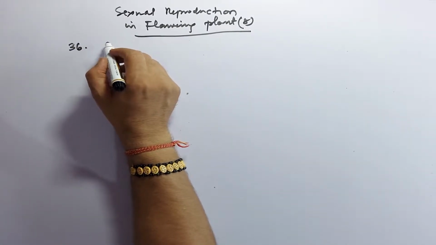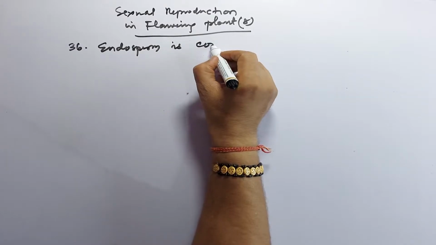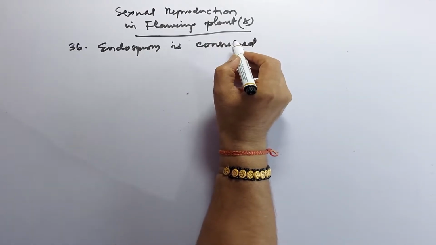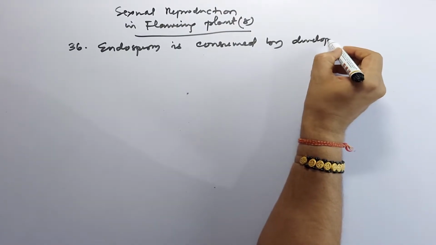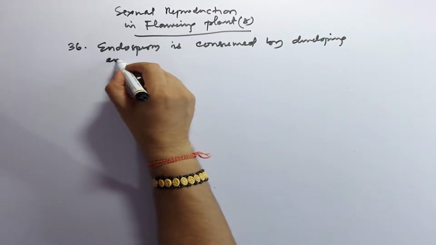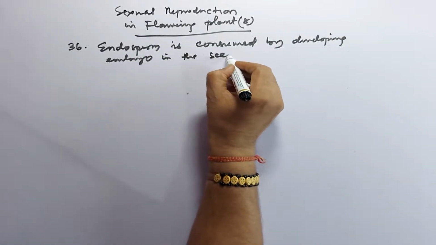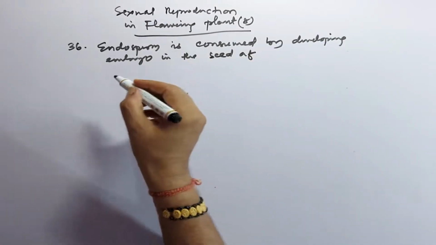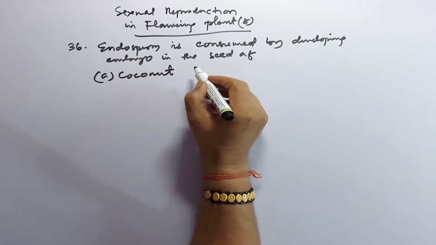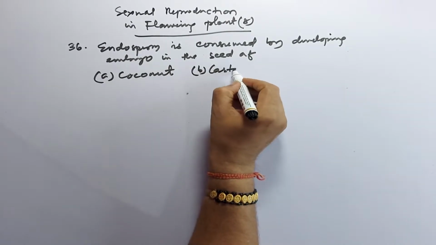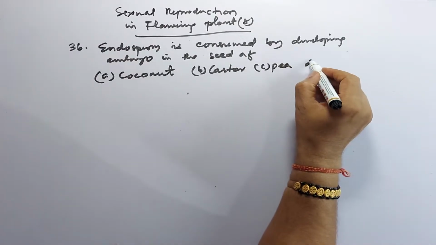Question: endosperm is consumed by the developing embryo in the seed of: A option, coconut, B option castor, C option pea, and D option maize.